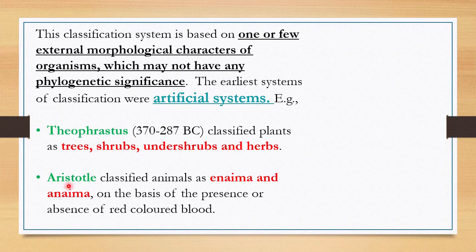Whereas Aristotle classified animals into two groups, Enaima and Anaima, on the basis of the presence or absence of red colored blood. So whether red blood is present or not, based on that they classified animals.